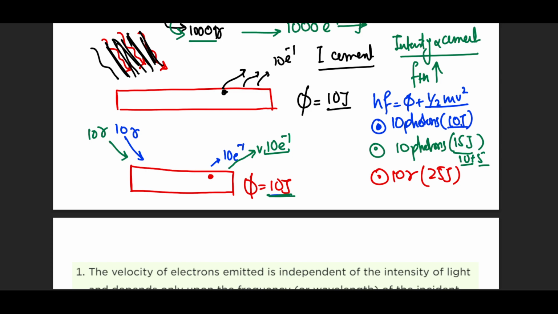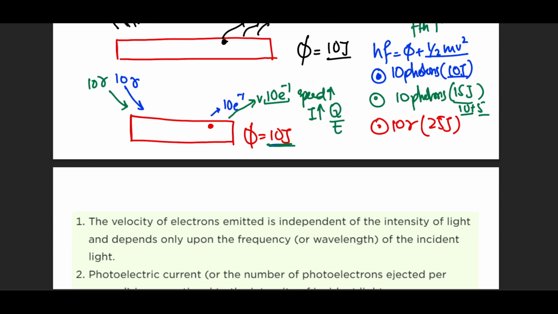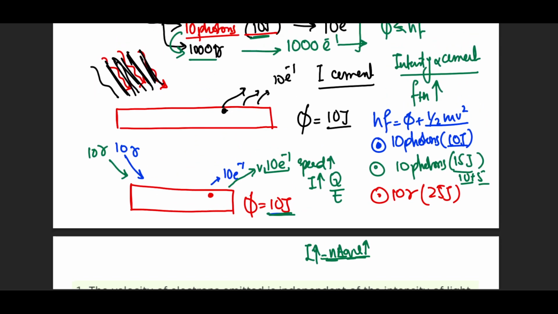So what's going to happen now? Now, since they have more speed because the kinetic energy is higher, I will experience that the photoelectric current will increase. Why? Because current is actually flow of charge per unit time. And if you go to AS, if you go to A levels, then that is nAvq: number density, cross-sectional area, velocity, charge. So if you talk about higher current, obviously, we can see that the velocity has increased. Although the number of electrons is the same, the charges are the same, they're traveling at a higher speed, so the same journey will be completed in less time. So the current is going to go high. What about the third case?